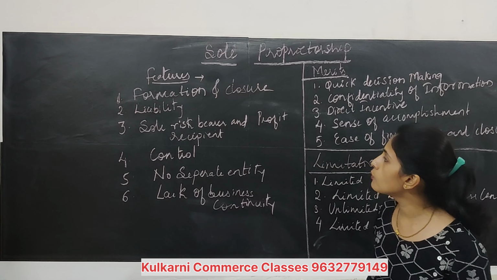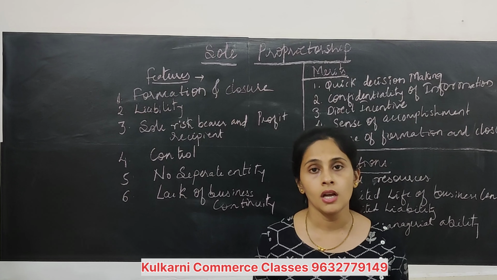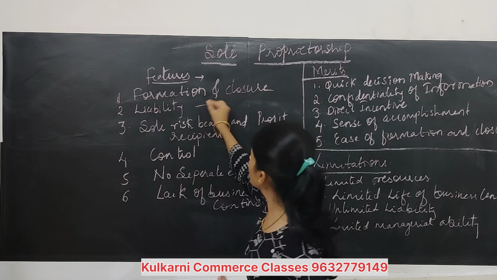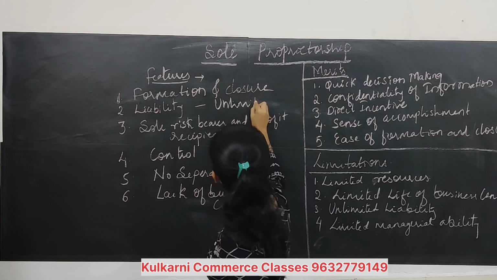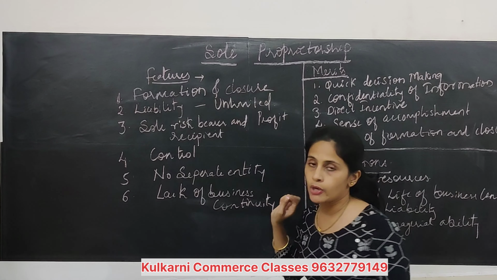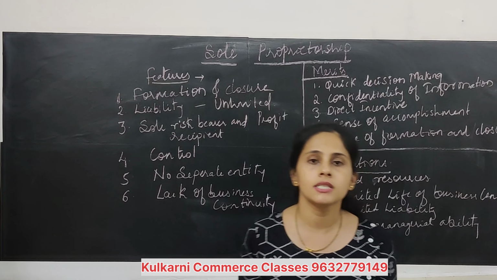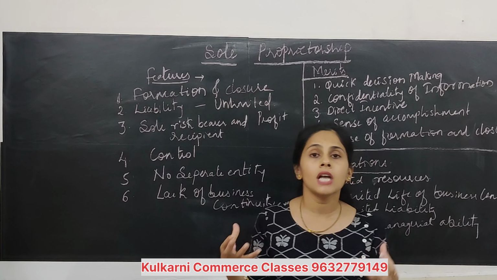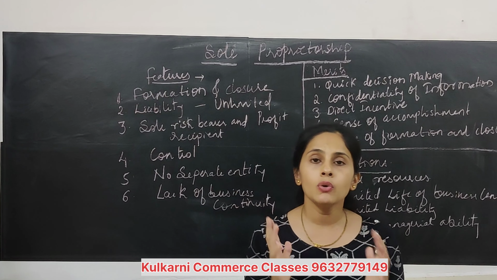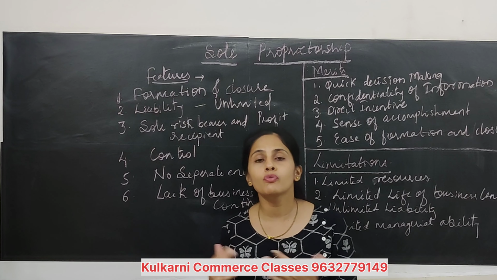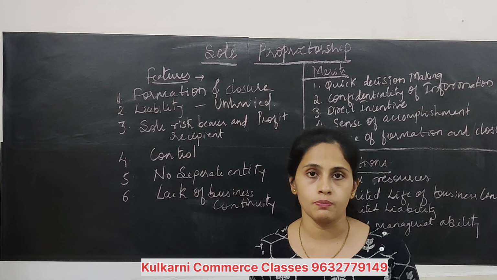Okay. Then, second point is liability. Liability is unlimited here. First point you have to remember is in case of sole proprietorship, liability is unlimited. What do you mean by unlimited liability? Keep this in mind. You are starting one business. You have 20,000 debt in your business. That means loan in simple words. You took a loan from the bank of 20,000 rupees or from somebody else.